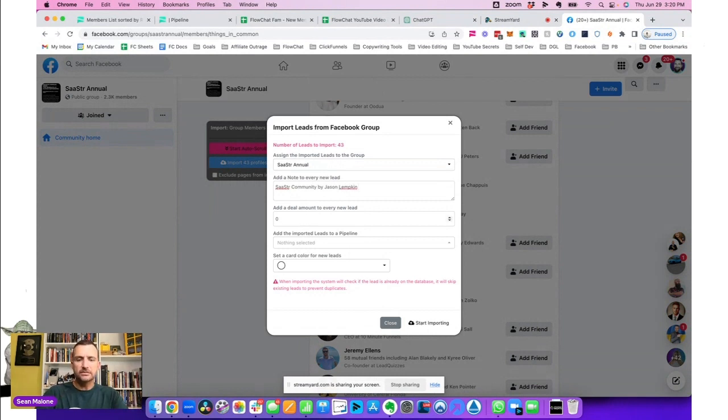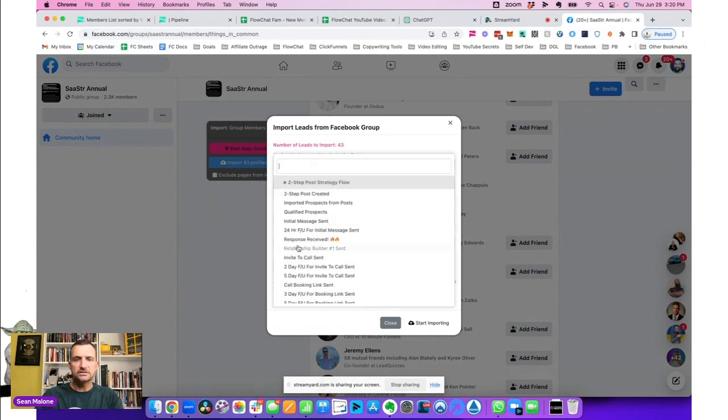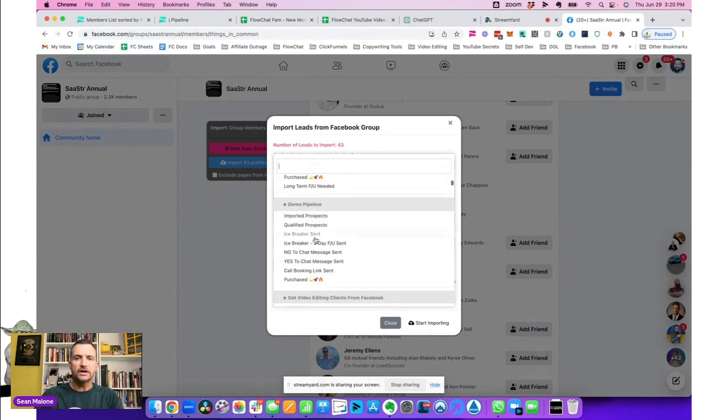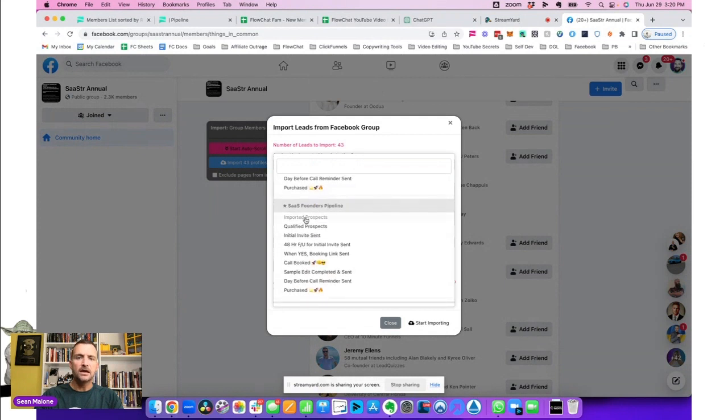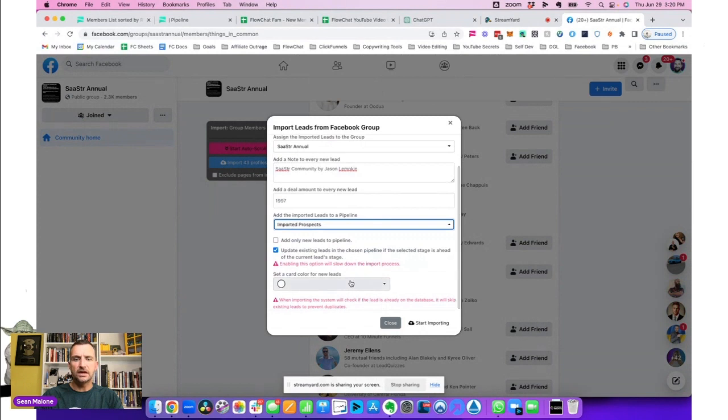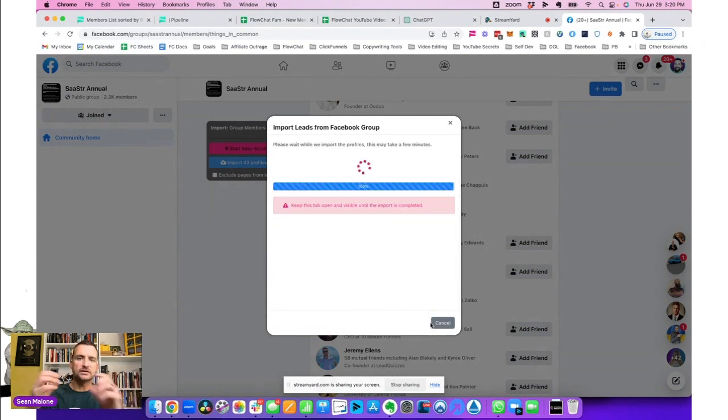You can add a deal amount. What I would put in here is whatever the purchase price is of somebody that will buy this. And then we're going to find the pipeline. In this case, I'm going to go down here, SaaS Founders Pipeline, imported prospects. Then we hit change the card color. I'll make these ones pink. And then I just hit start. So in one click, I've now imported 45 potential SaaS founders who can use my services.